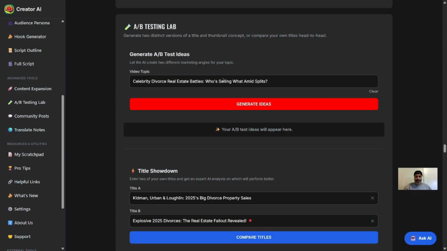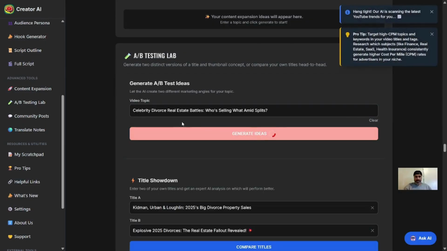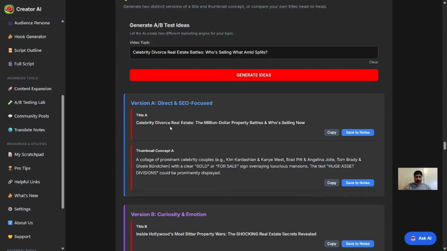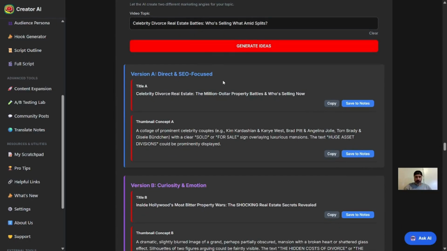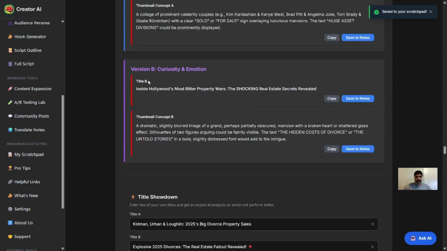We have an A/B testing lab, so we have a couple options. We can go ahead and generate 2 different ideas for titles based off of this topic, and it's going to typically give us kind of an SEO direct title, which is kind of like our topic here. So we can save those notes. It's going to give us a thumbnail concept, and then kind of a curiosity and emotional title. We can save that to notes.